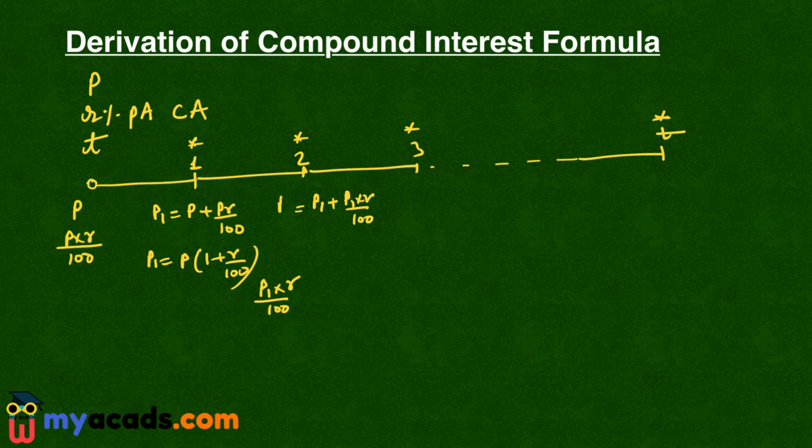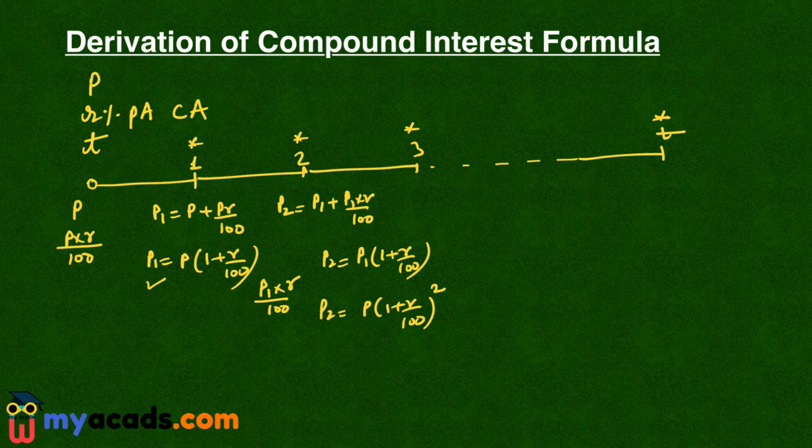So this is new principal P2. So P2 is P1 into 1 plus R by 100. Now instead of P1 I can write this value. So this P2 will become P into 1 plus R by 100 whole square.